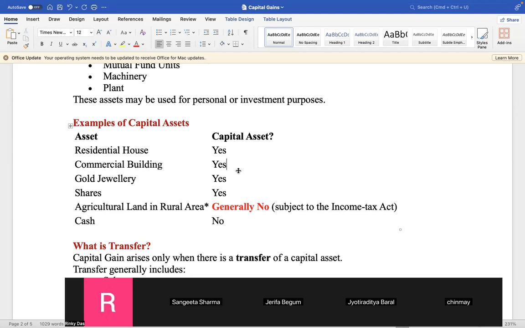That is for a bigger class, but I'm telling you a little so you know what you may have to face as problems in the practical field in future. Cash, is it capital asset?